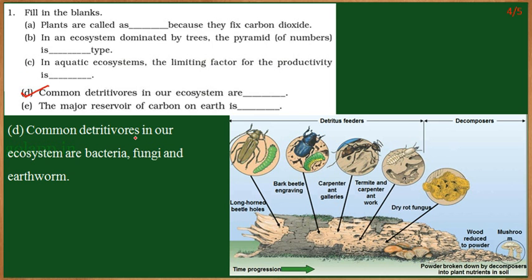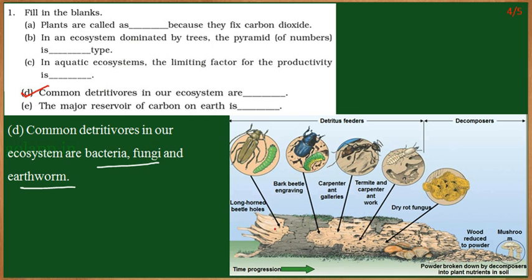Detritivores are the organisms which feed on organic remains. For example, if a leaf falls from the tree, it is an organic remain. The organisms which feed on this leaf are called detritivores. Examples of detritivores are bacteria, fungi and earthworms.